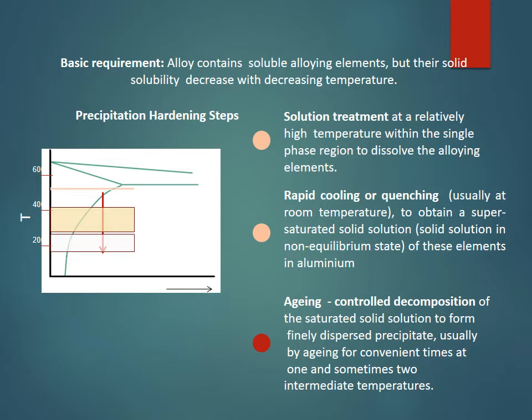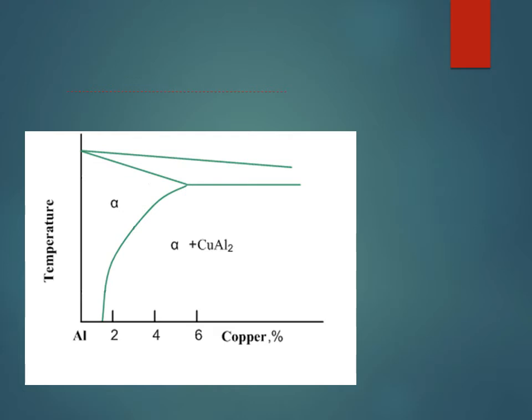First, solution treatment at a relatively high temperature, then rapid cooling or quenching, usually at room temperature, then aging, controlled decomposition of the saturated solid solution to form finely dispersed precipitate, because before this the coarse precipitate exists, and after sufficient aging it changes into fine precipitate.